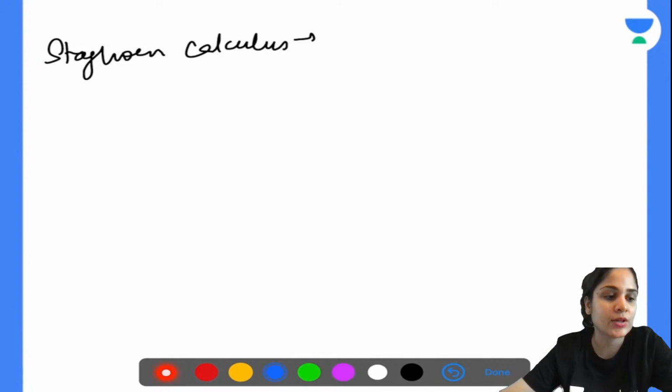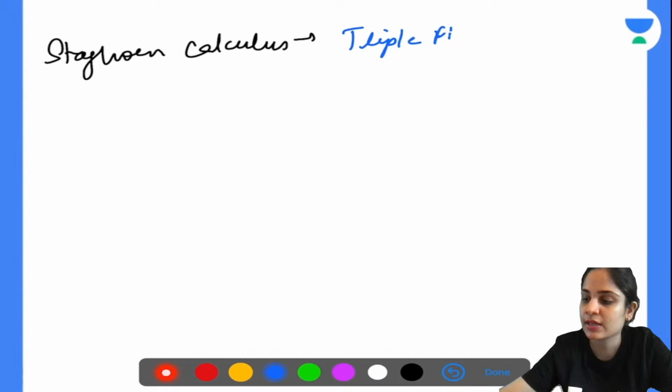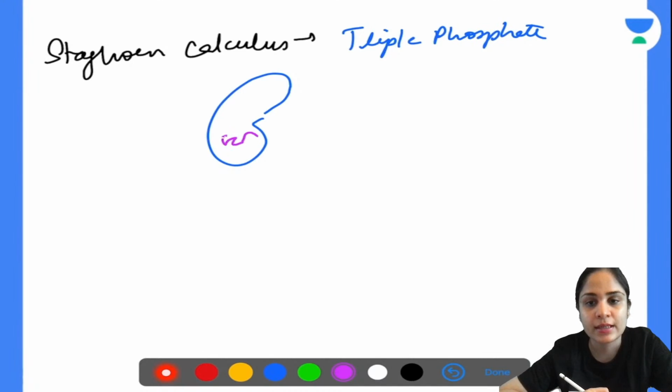So staghorn calculus is seen in triple phosphate stones. Remember that. So what is a staghorn calculus? Very easy. If this is your kidney, staghorn calculus will be taking the entire space. It's a big stone taking the entire space of the renal pelvis. It fills all the renal calyces. That's how you call it a staghorn calculus.